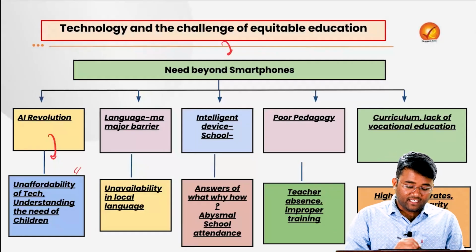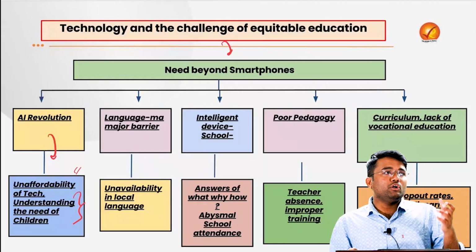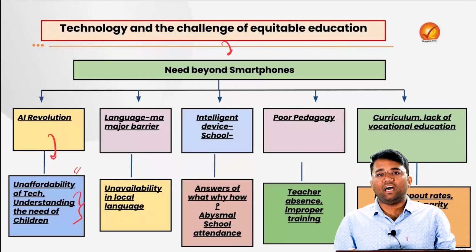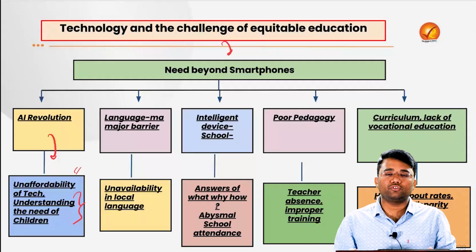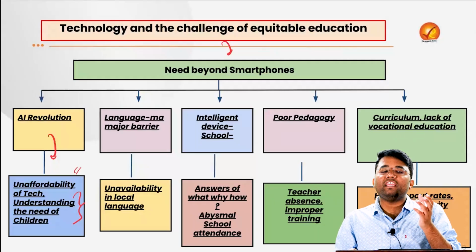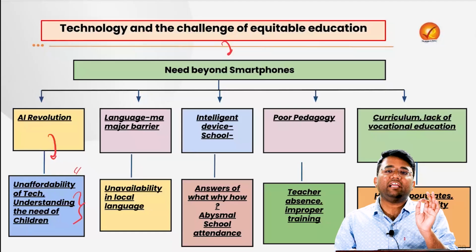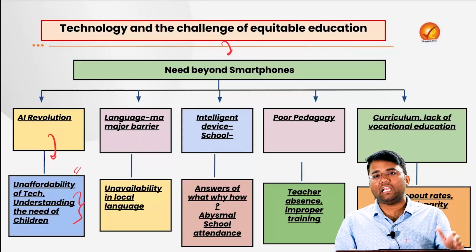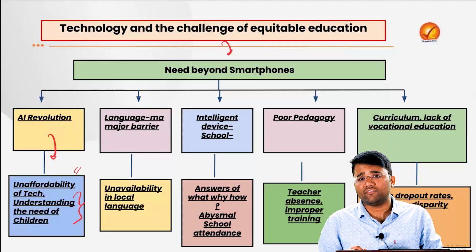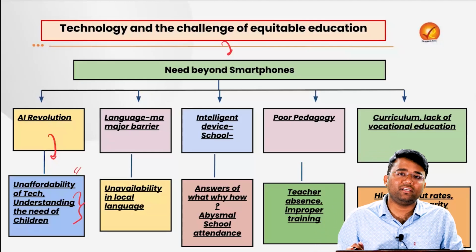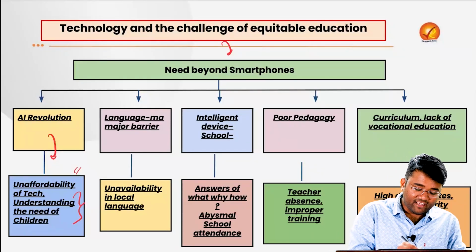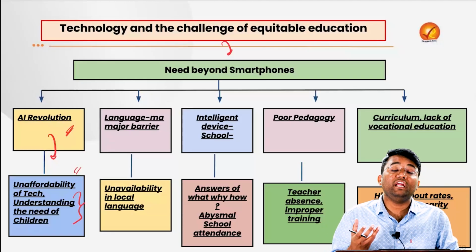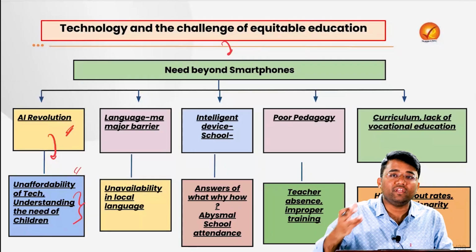Also, understanding the need of the children: a particular student who belongs to one of the districts of Jharkhand, from one of the tribal communities, will be able to understand things in his local language, in his mother tongue, and if he is taught in English or any other language in which he or she is not very comfortable, obviously he or she will not be able to understand those things properly. So despite the AI revolution, which is not understanding the special needs of different groups of people, it would not be very helpful in improving the learning outcomes.